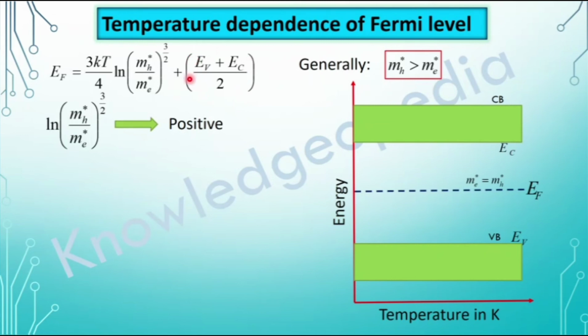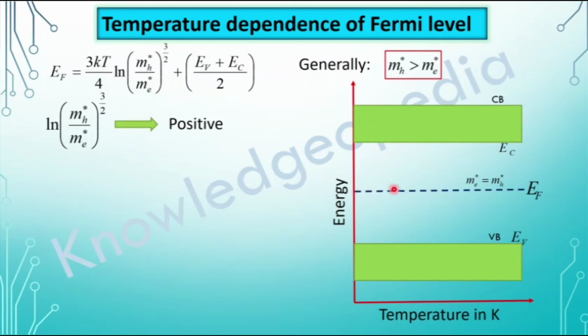absolute 0 temperature. Now, slowly we are increasing the temperature, and because this is a positive quantity, we are adding some positive value to this value. This is the value, EV plus EC by 2. Now, as we increase the temperature, I am adding a quantity which is more positive with increase in temperature.